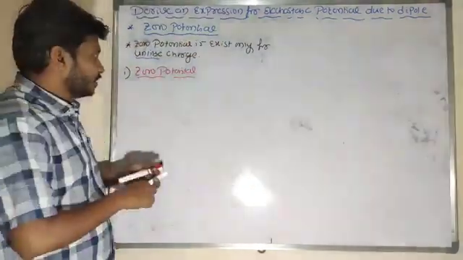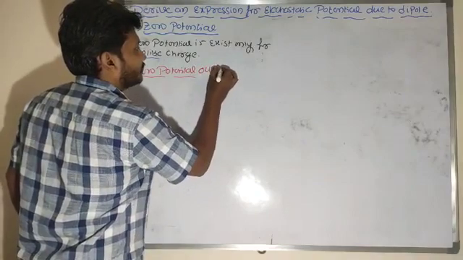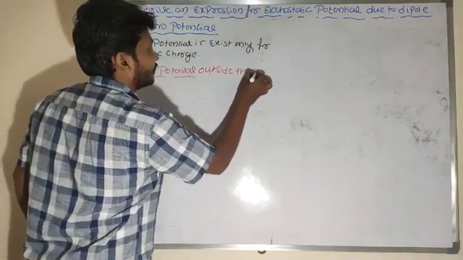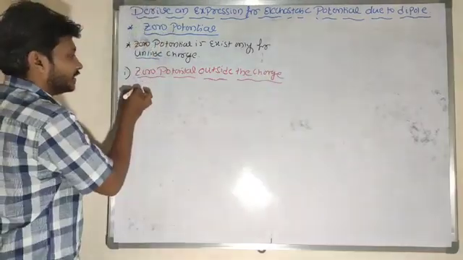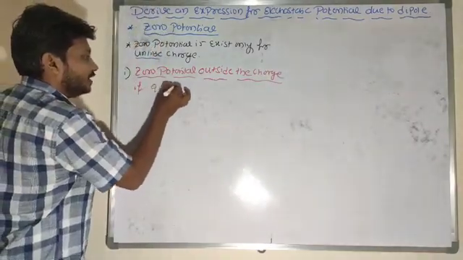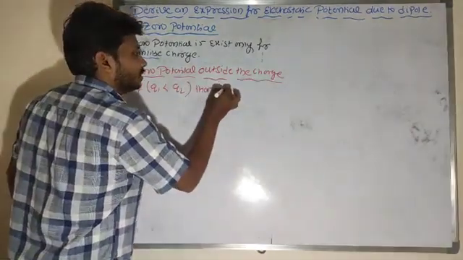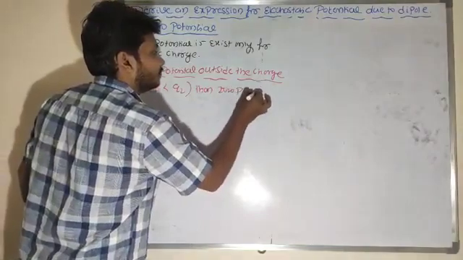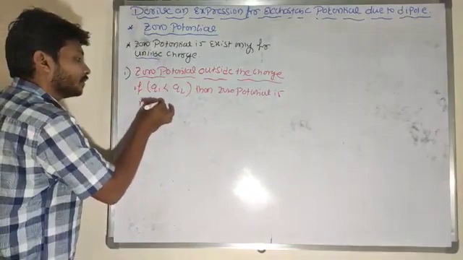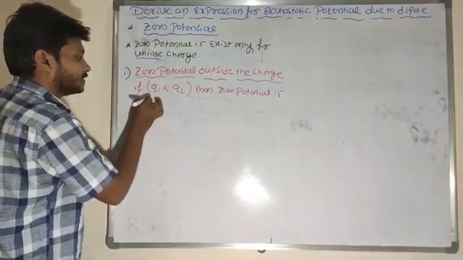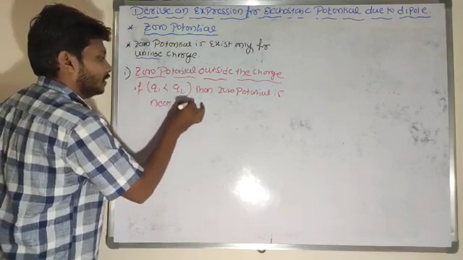So let me write it here, zero potential outside the charges exists if q1 is less than q2, and then zero potential is near to q1 here.